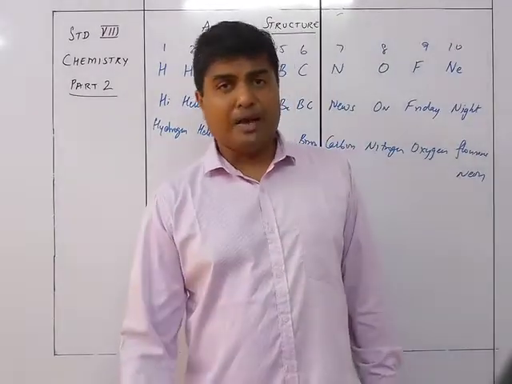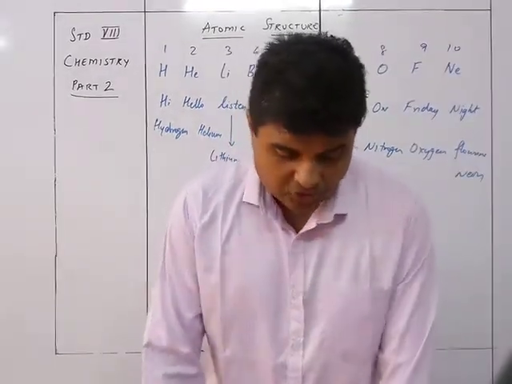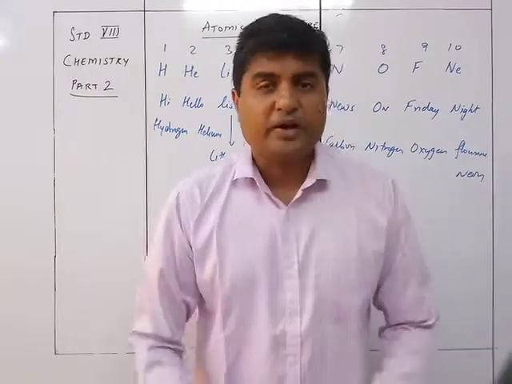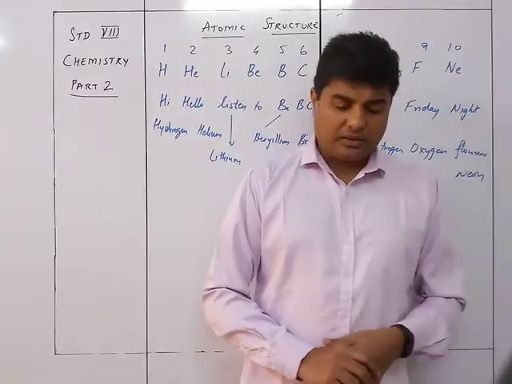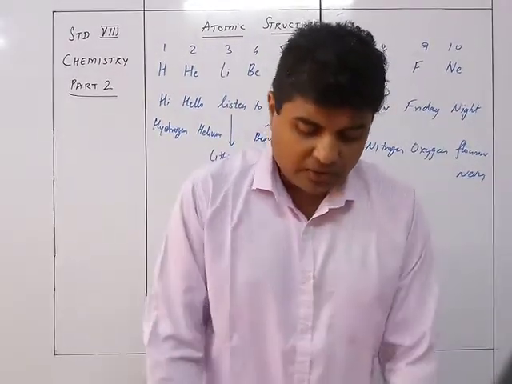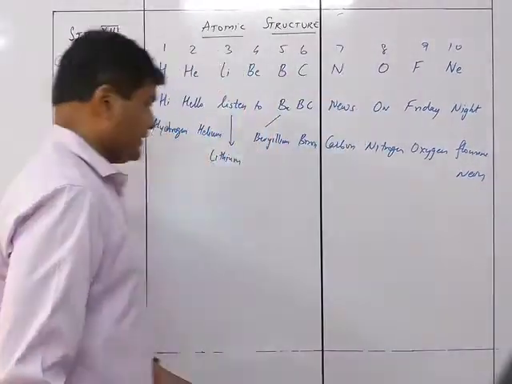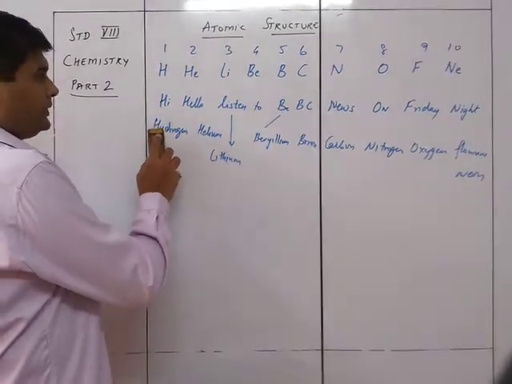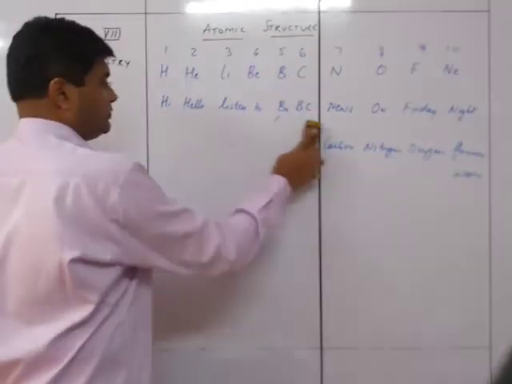So this was a short thing about the periodic table, and now we see the atomic number and the mass number. So first we have the atomic number. I will erase this part.